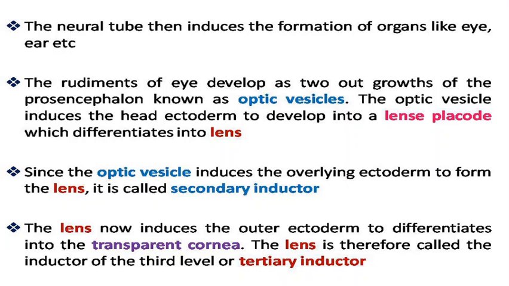The lens now induces the outer ectoderm to differentiate into the transparent cornea. The lens is therefore called the inductor of the third level, or tertiary inductor.